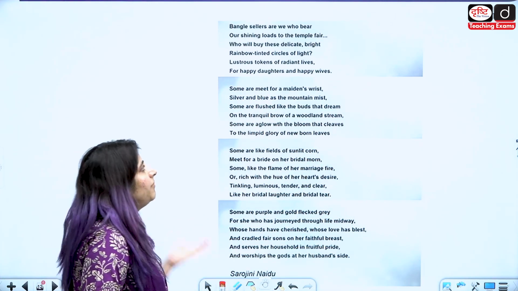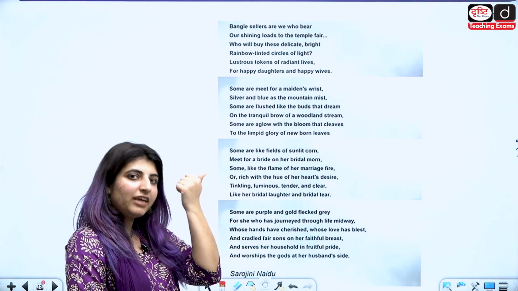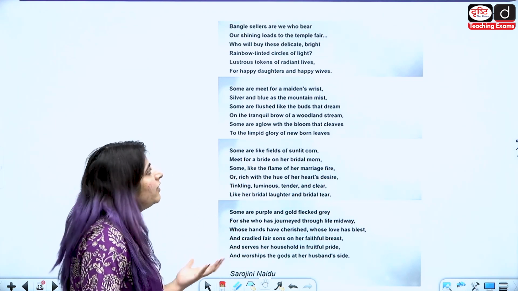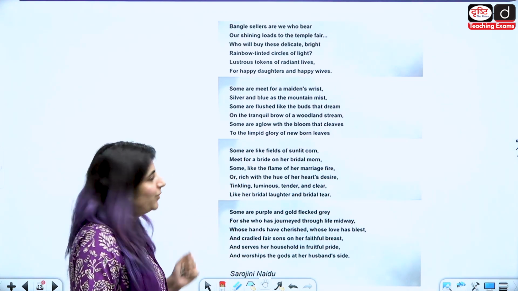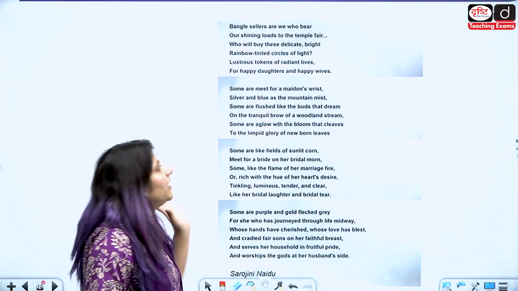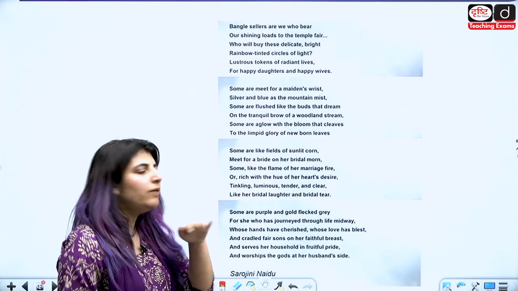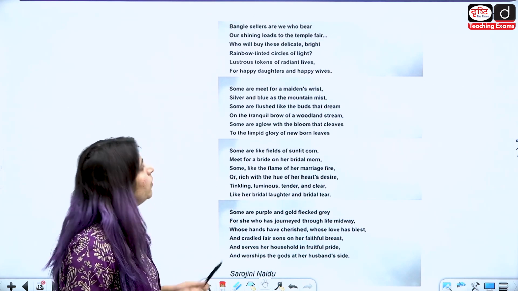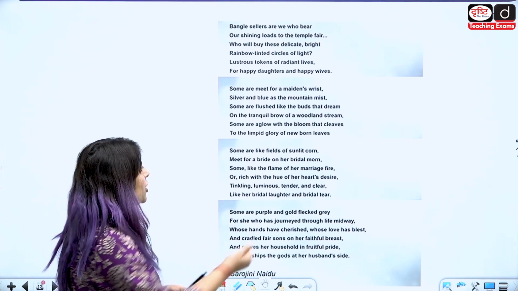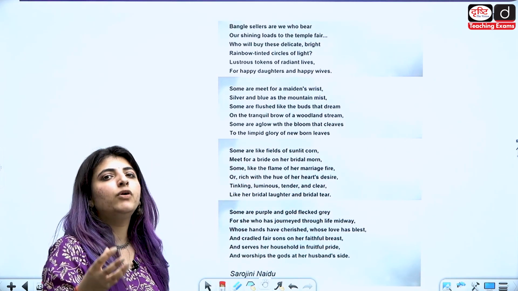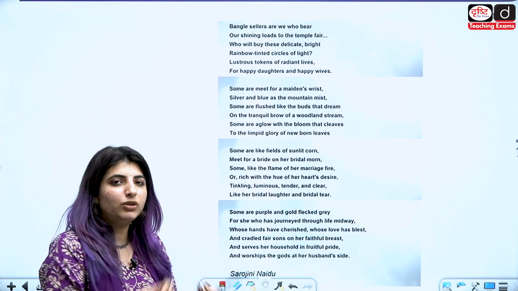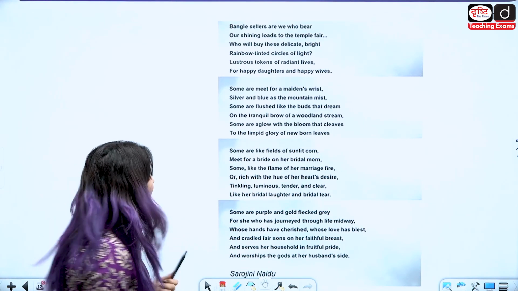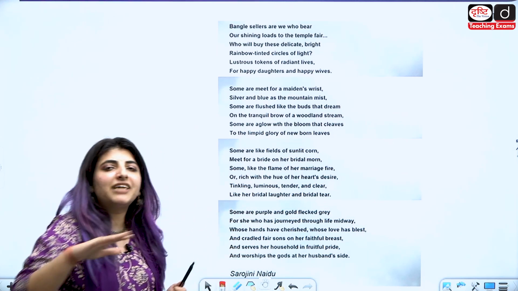Some are meet for a maiden's wrist. कोई एक maiden की wrist के लिए बनी है. Silver and blue and the mountain mist, कवारी लड़कियों के लिए. Some are flushed like the buds that dream on the tranquil brow of a woodland stream. Some are aglow with the bloom that cleaves to the limpid glory of newborn leaves. कि अभी जवानी जिनकी फूट रही है, कुछ चूड़ियां उनके लिए है. ठीक है.